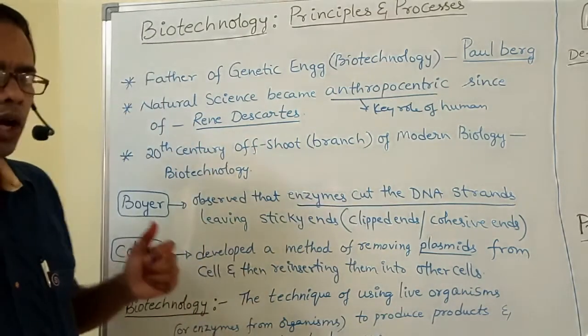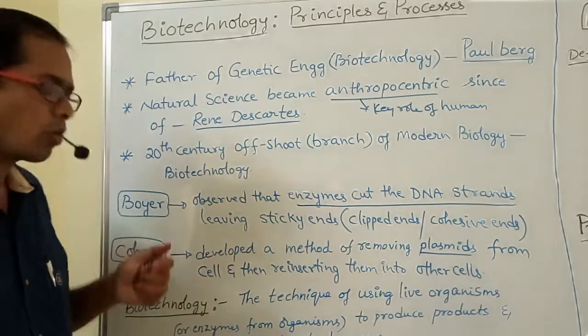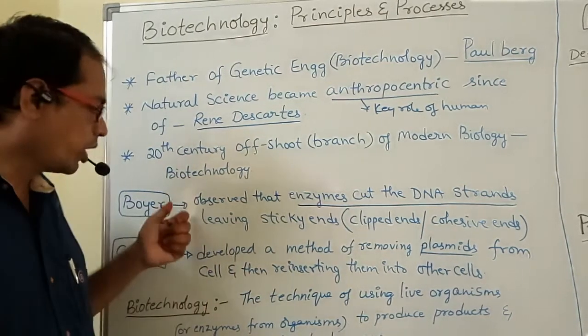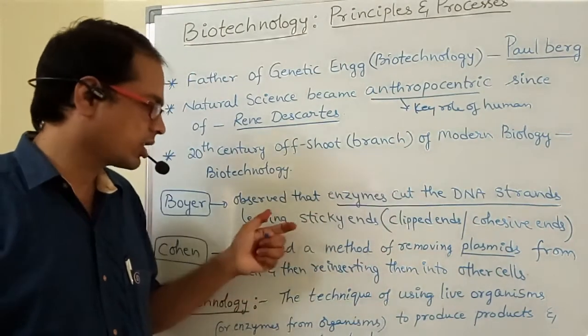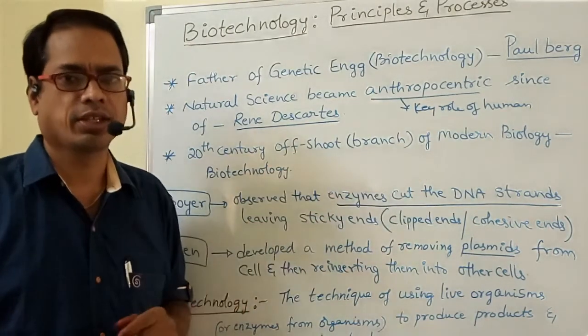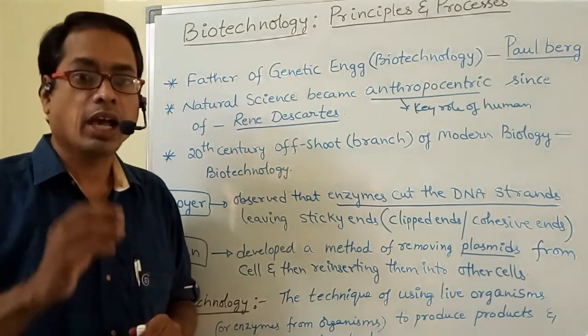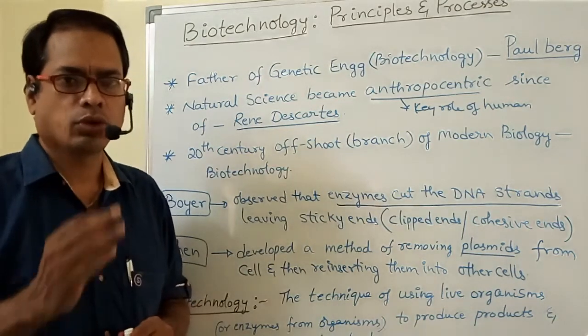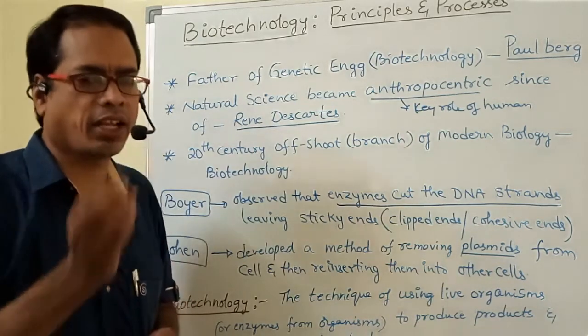What is the contribution of Boyer and Cohen? Boyer observed that enzymes cut the DNA strands, leaving sticky ends. Some enzymes are restriction enzymes, which are useful for cutting the DNA.